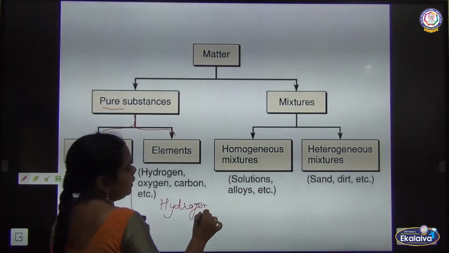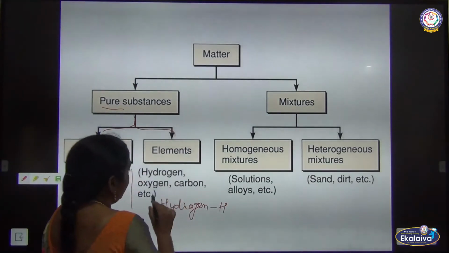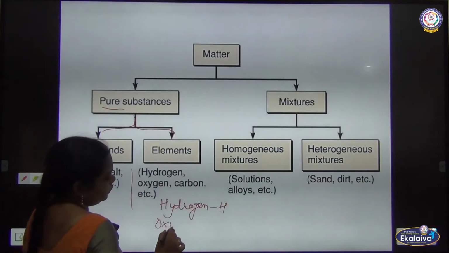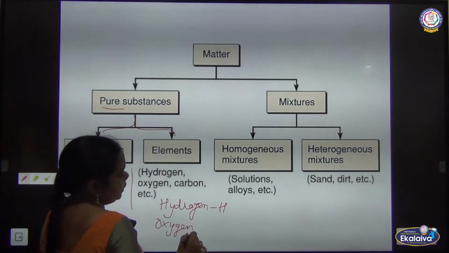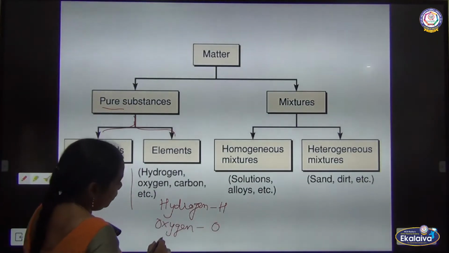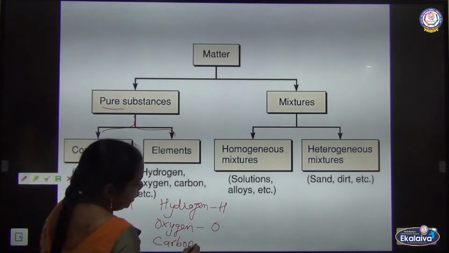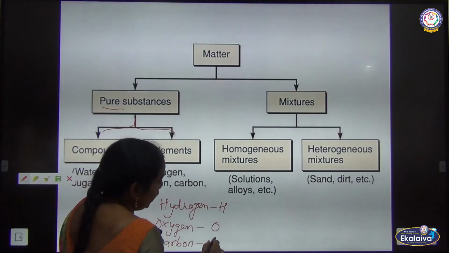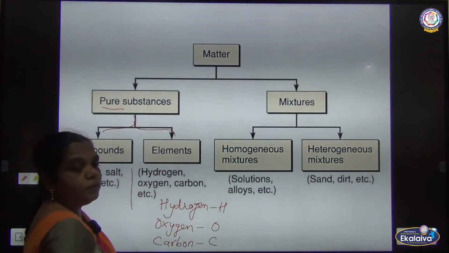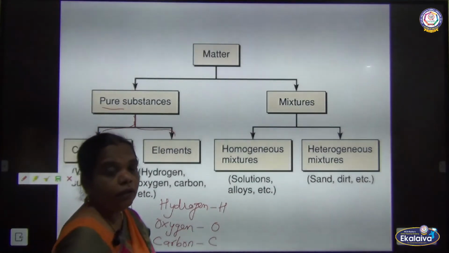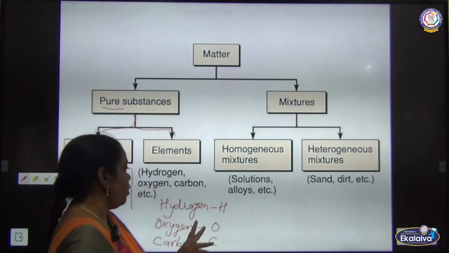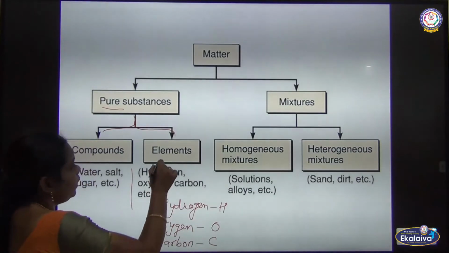Hydrogen can be represented as H, and oxygen can be represented as O. Carbon is the backbone of all living things; living organisms are made of carbon, so that it can burn and give what? Black smoke, carbon. So these are all the elements.